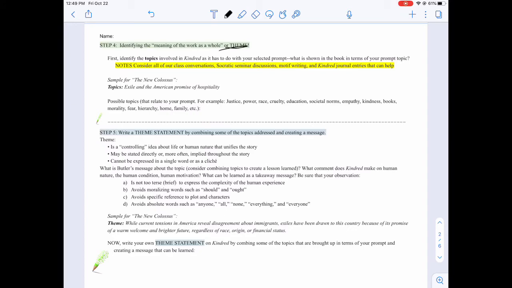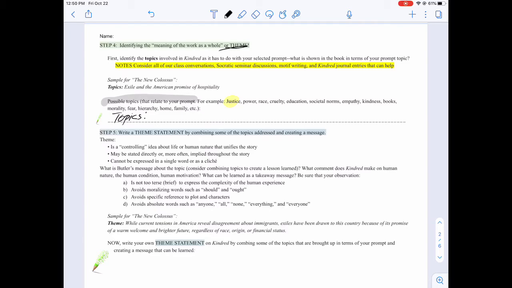You want to do this in terms of your prompt so that you can use this idea in your writing. But in order to understand your theme, that message, you first want to identify what are some topics that relate to your prompt. Not just topics in the book in general, but specifically looking at your prompt. So if you're doing the first prompt, you're definitely thinking about justice, for sure. But what else contributes to justice? What else is relevant in the book in terms of justice? So you would write down all the topics that you could think about in terms of your prompt here. Everything that comes into play.